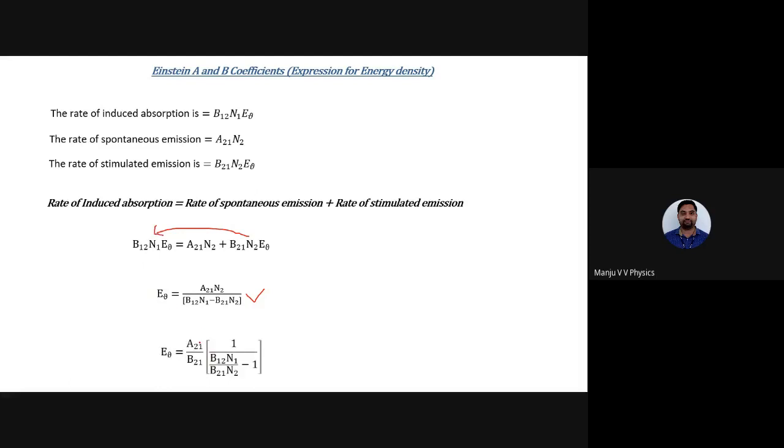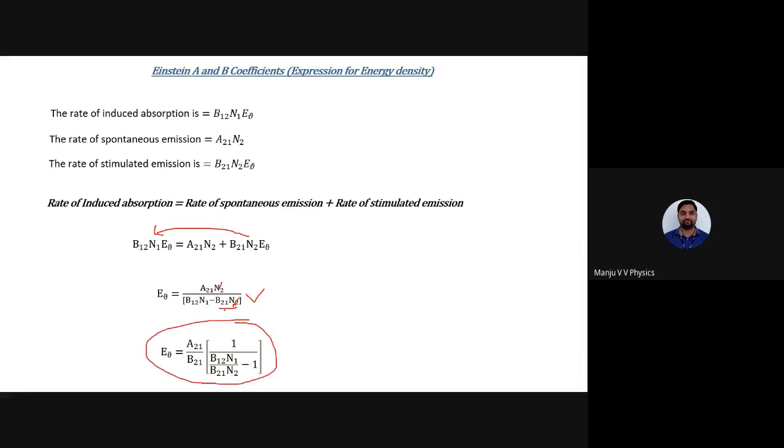Next, E mu equal to, now what you do, just do some simplification. So here N2 is here. Take out B21 N2 as a common. So this N2, this N2 cancels. Remaining is A21 by B21, 1 divided by B12 N1 divided by B21 N2 minus 1. This is what you get.